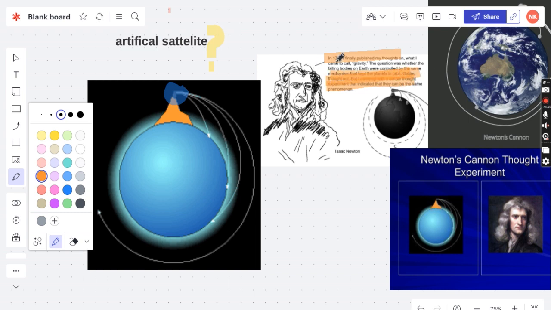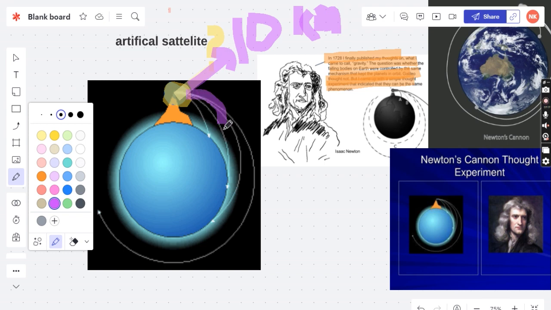And what does it mean? Let me discuss it here. For instance, this is a ball and it is fired with a certain velocity. Let's take a dark color so that it will be prominent. For a while, consider that it is fired with 10 kilometers. Newton said that when he fired this cannon, it's a thought experiment, a thought cannon experiment, the ball fell with a curvature and eventually fell toward the center just because the force of gravity was acting upon it.